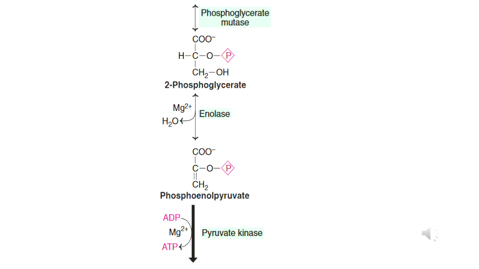The next step is 2-phosphoglycerate undergoes a dehydration reaction to form phosphoenol pyruvate. That means removal of a water molecule. In 2-phosphoglycerate, the hydroxyl group from the third carbon and the hydrogen from the second carbon are removed as a water molecule in the presence of the enolase enzyme, and it will form phosphoenol pyruvate. That is the next step.